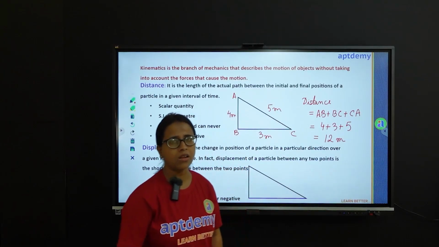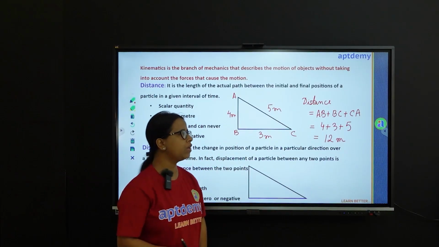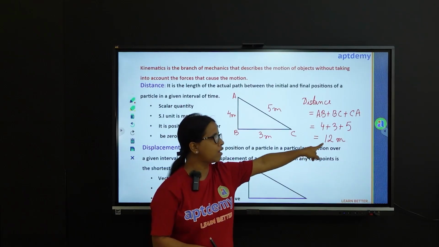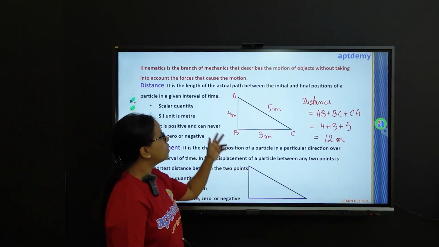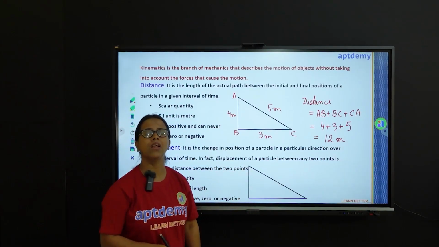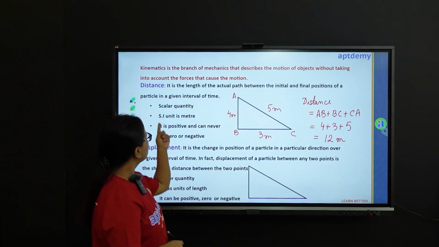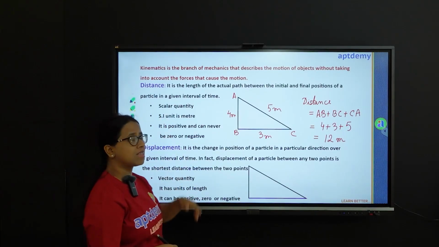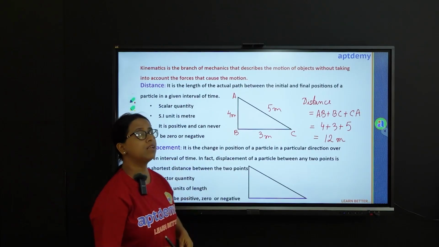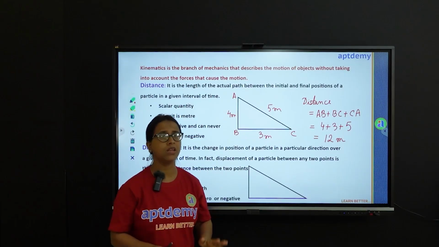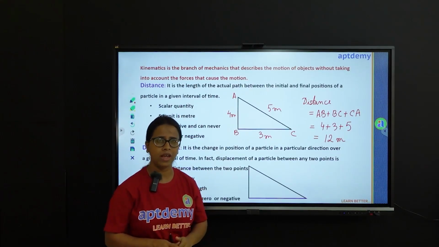So you can see that to specify distance, we need a numerical value and a unit. So this makes distance a scalar quantity. Distance is a scalar quantity, its SI unit is meter, and it is always positive. It can never be 0 or negative.